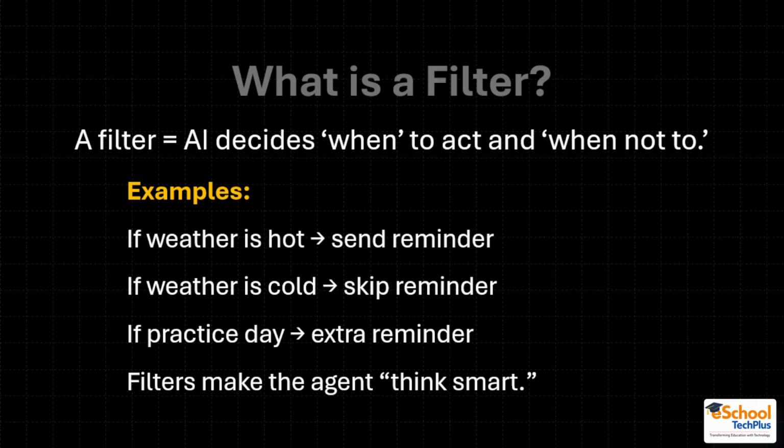So it is based on the weather condition of today's location, and on the basis of that the filter decides when to act and when not to. Suppose the weather is cold, it will skip the reminder because as it is cold and less humid, we don't need that much water in our body.